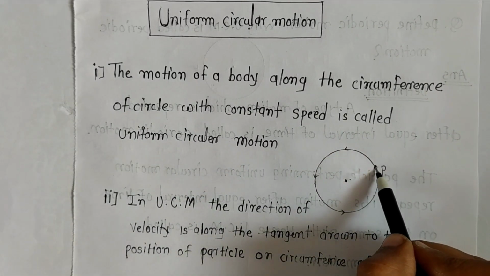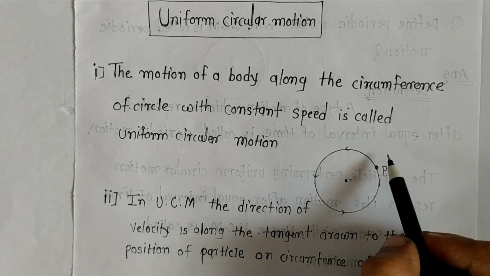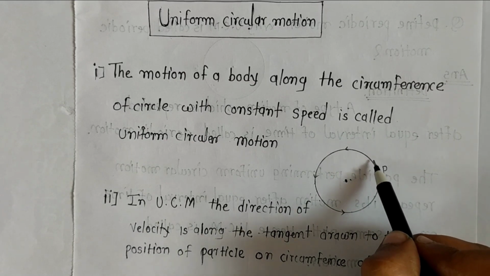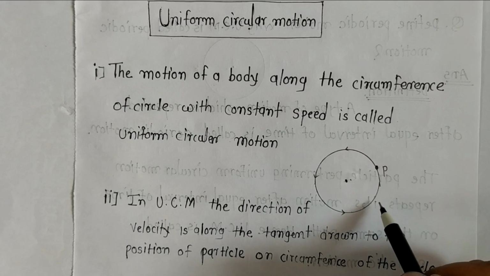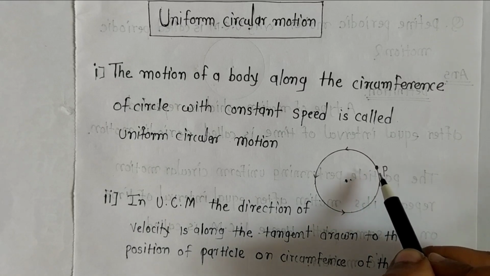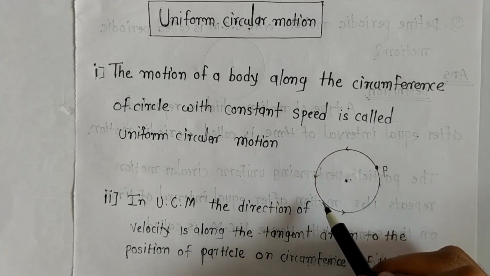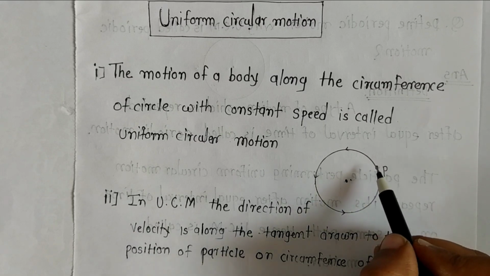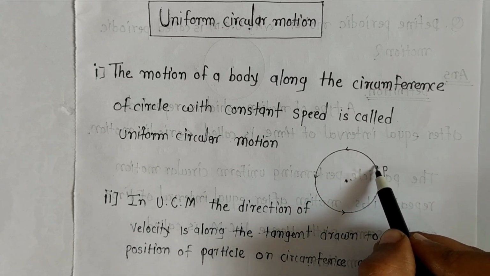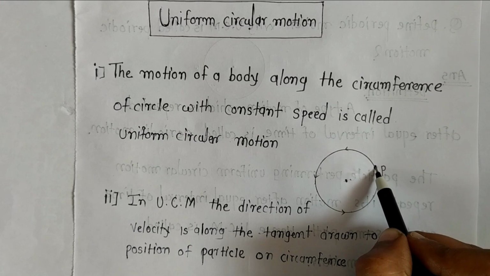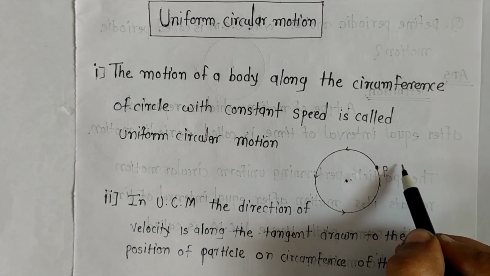Suppose P is a body, and the motion of this body along the circumference of a circle with a constant speed is called uniform circular motion. Constant speed means the speed of this body P at this position is, suppose we consider, 5 meter per second.